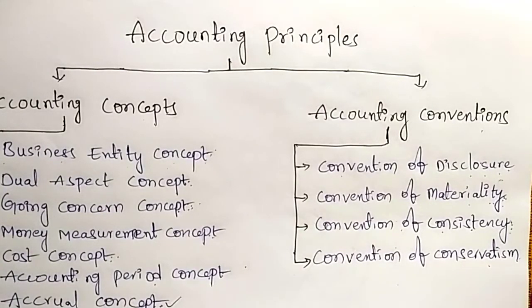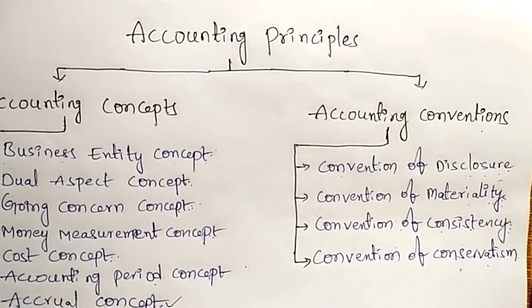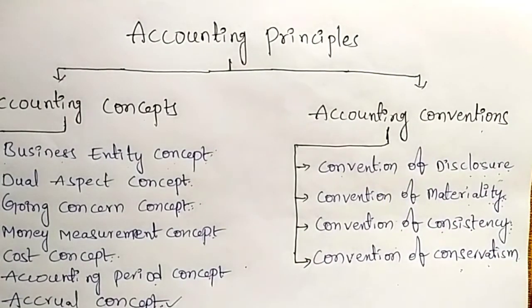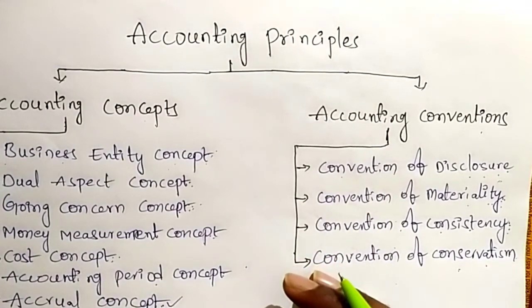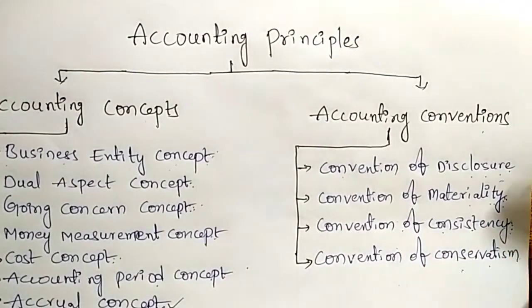For this purpose, every business organization must keep some amount as a reserve, so that the reserve will be utilized at the time of losses.